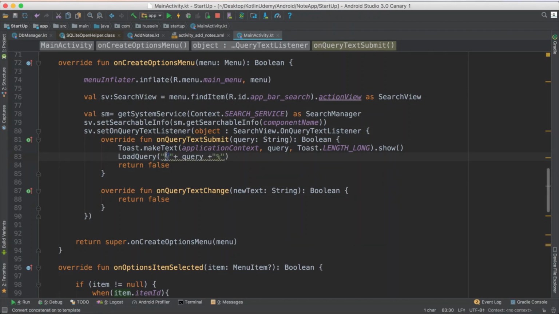Because when this one is in the database, it means anything. Like if you send H, it will bring any word that has an H. If you send HU, it will bring any word that has HU. If you want a name that begins with H, you add it after it. That means anyone with H and then anything after it. And then you send HU, anyone that starts with HU and anything after it.